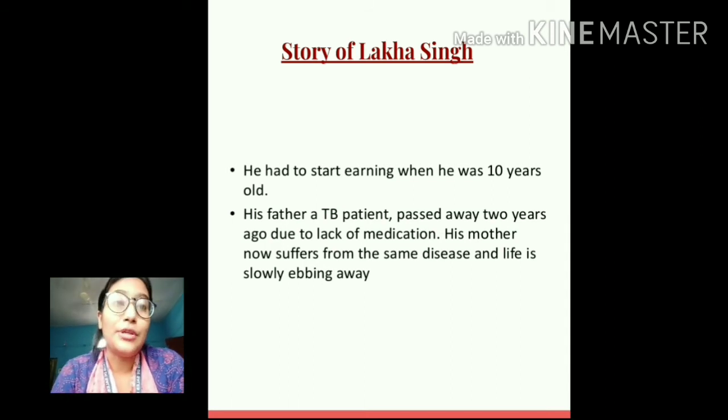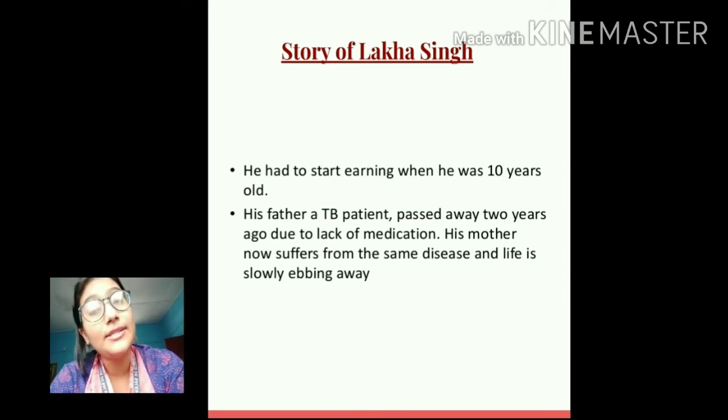So students, in case of Lakha Singh, for his family new clothes happen once in a few years. This is even worse than Ramcharan's family. And even soap and oil are a luxury for the family. So this is the condition of Lakha Singh and his family.